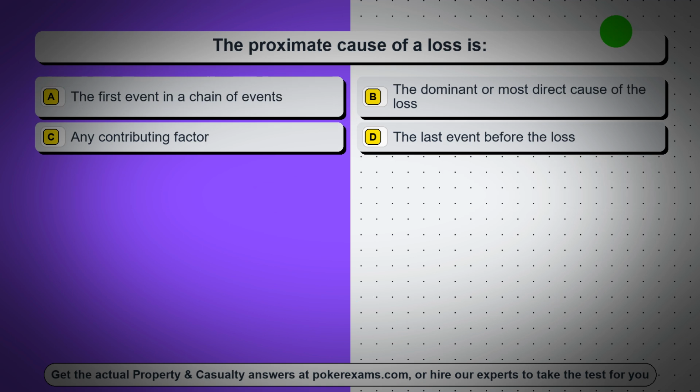Question 76. The proximate cause of a loss is, option A, the first event in a chain of events, option B, the dominant or most direct cause of the loss, option C, any contributing factor, option D, the last event before the loss.